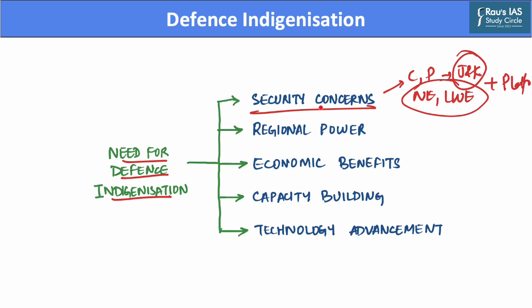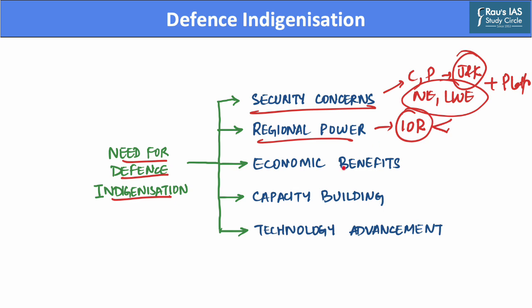Further, India wants to become a regional power, and hence it needs to act as a net security provider in the Indian Ocean region. And therefore, India needs to acquire self-sufficiency in terms of development of advanced defense hardware and its technology in order to fulfill this responsibility.